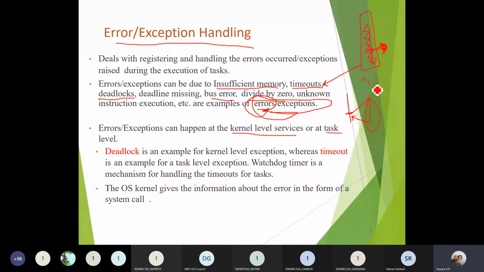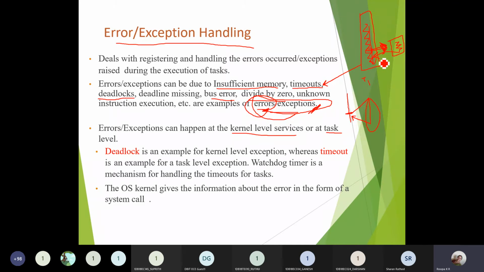Suppose here, if any number is divided by 0, it cannot execute any instructions to overcome that particular interrupt. So then it is said to be an exception. You just need to neglect that particular interrupt. This is called an exception. So for an exception, you cannot execute any ISR routine. You just need to go back for the next execution of the statement.